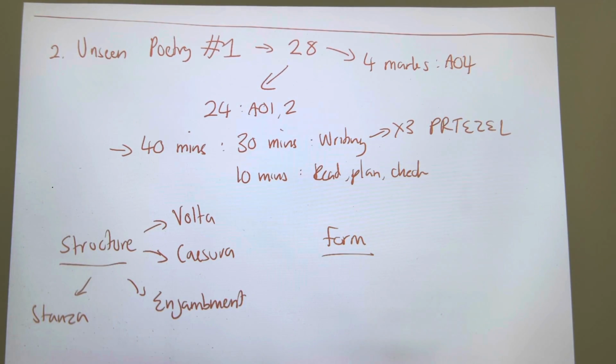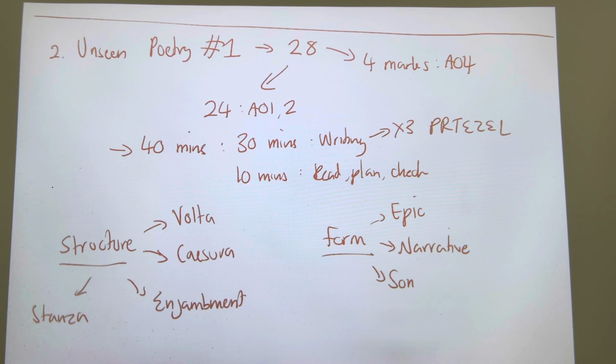Then, guys, form. What forms do we have to know when it comes to poetry? The only ones that I care about are the ones that are coming up in your exam. The first form of poetry is an epic poem. An epic poem, guys, is a poem about an event. So if there's a poem that talks about war, this is an epic poem. Then, guys, we have a narrative poem. And a narrative poem is a poem that tells a story.